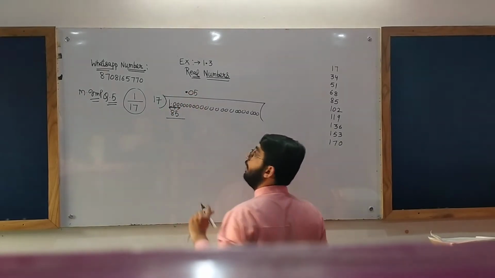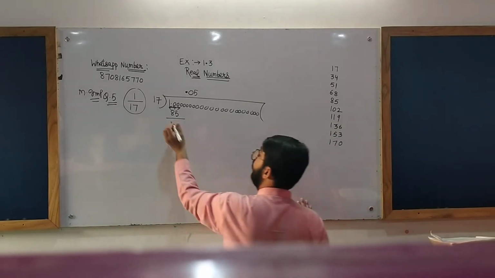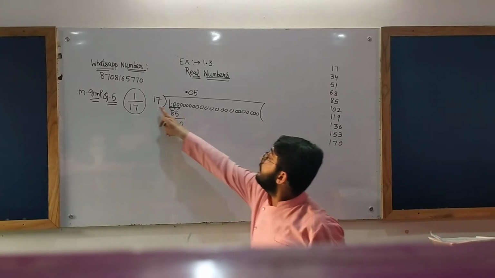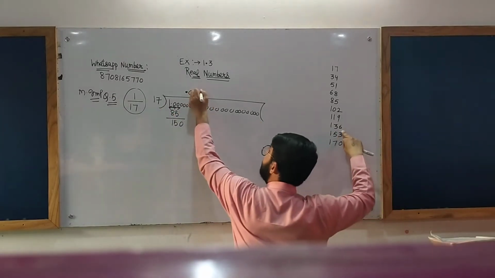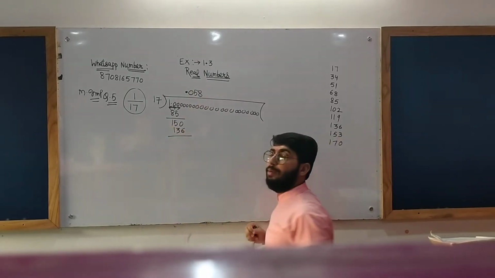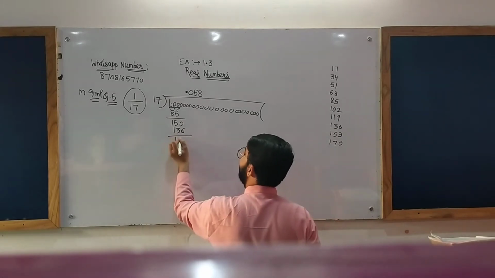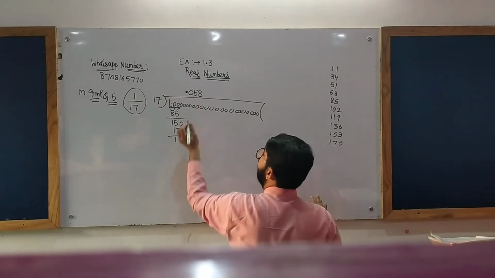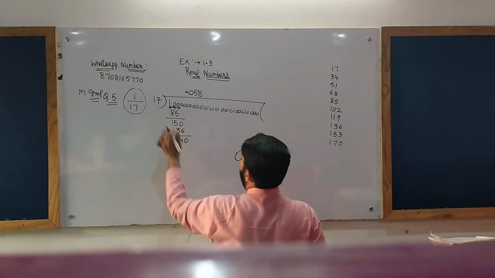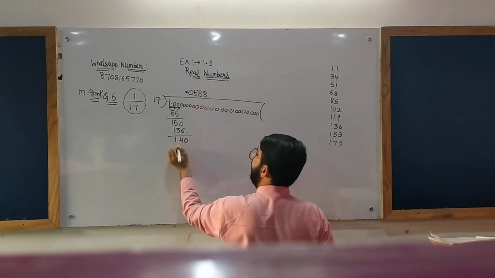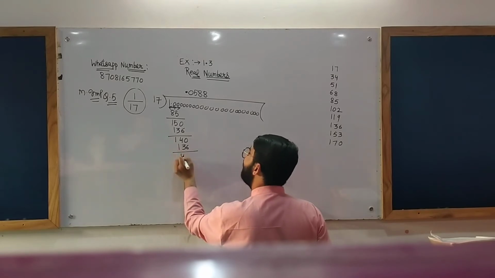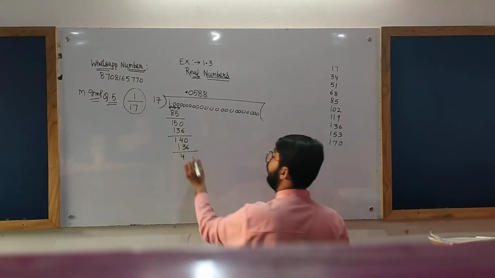What will be the remainder? 100 minus 85 gives you 15. Take 0 from the above, take it down. Then 17 eights are 136. Now what will be the remainder? The remainder will be 14. Take one more 0 from the dividend. Now again 17 eights are 136. What will be the remainder now? The remainder will be 4. Take one more 0.